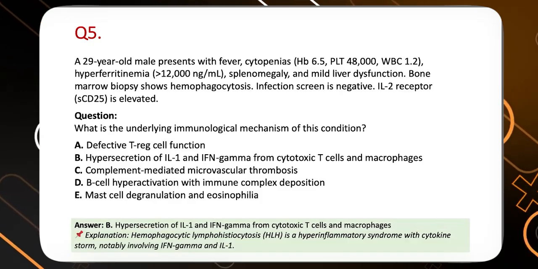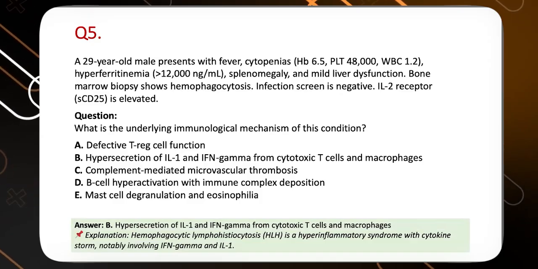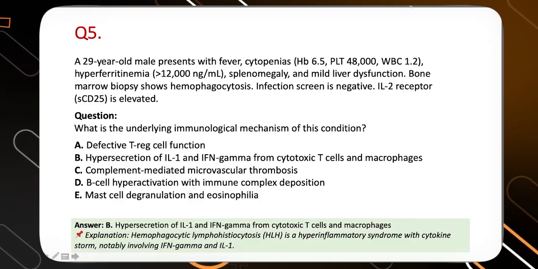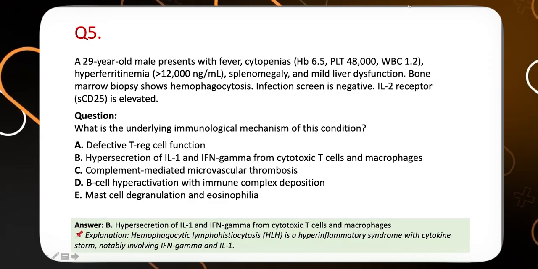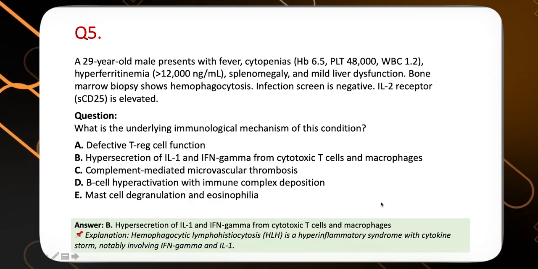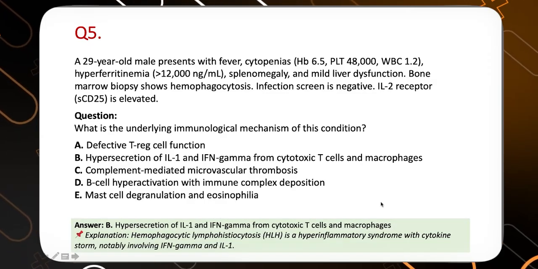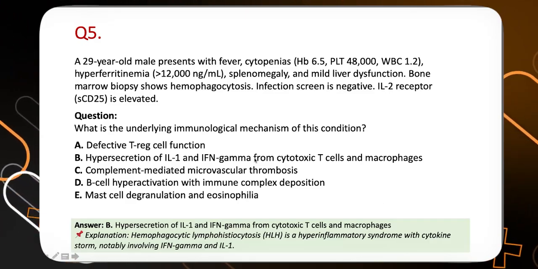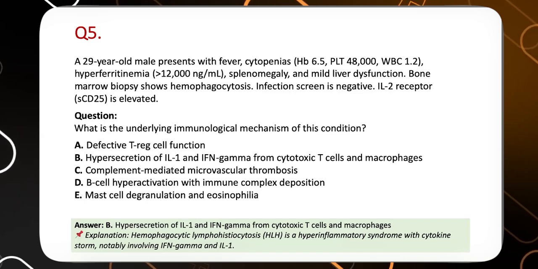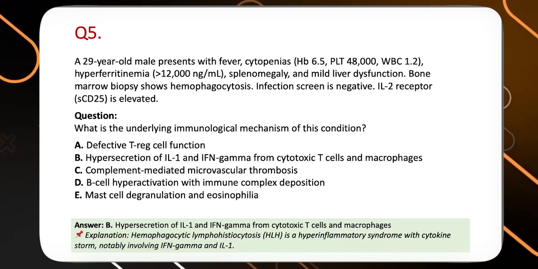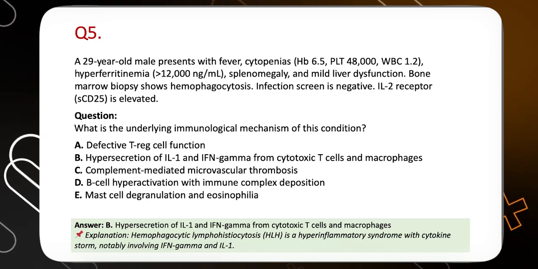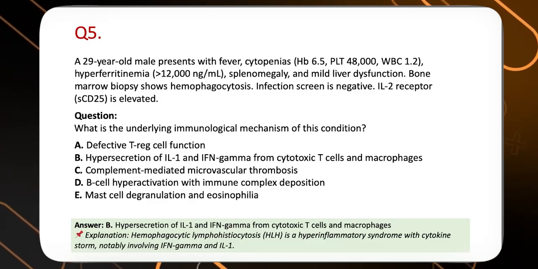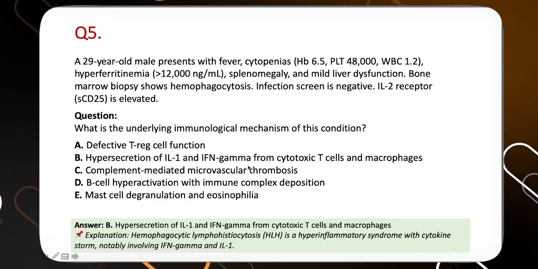So that is the basic problem of hemophagocytosis or HLH. As I can see, most of you have given the right answer over here. Good that we have given the right answer. Even if you do not know the right answer, it's a problem of macrophage. Always you should know that HLH is a problem of macrophage. It's not a defective T cell function. It's not a microvascular thrombosis, which happens in complement-mediated problems.